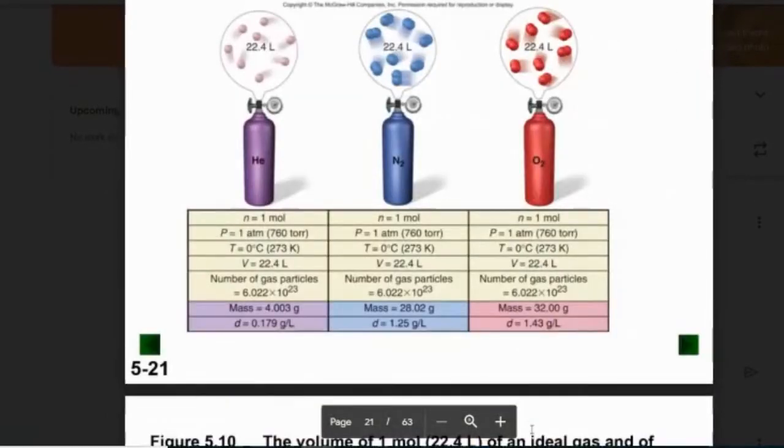And here we have 3 different gases, very different, all non-polar, that part's the same, but different weights on each one of these, and they're going up as we go across the table. And we can see that the volume, as long as we keep the temperature and pressure at STP, should be 22.4, and it is. The number of gas particles is the same. So 1 mole of any gas at this temperature and pressure should give us the same number of 6.022 times 10 to the 23rd particles. And there's range in densities, but they should be small. Although nitrogen seems a lot more dense than the helium.